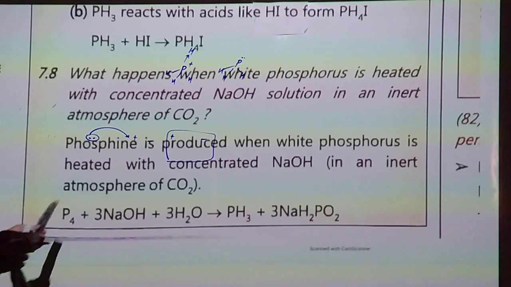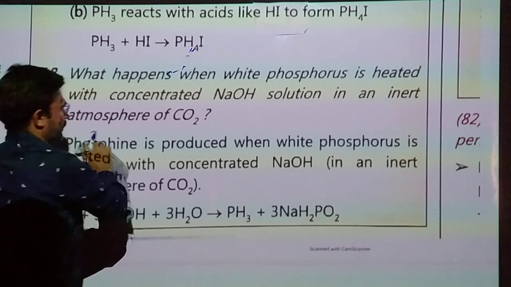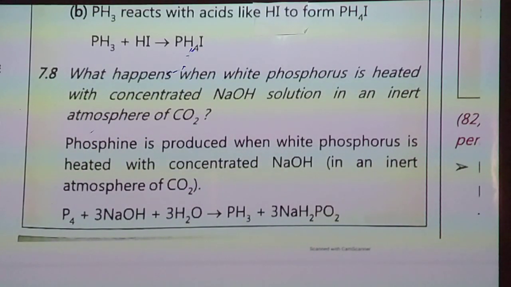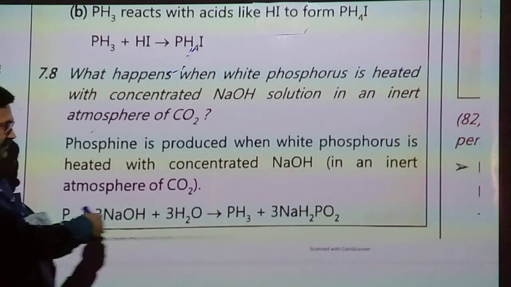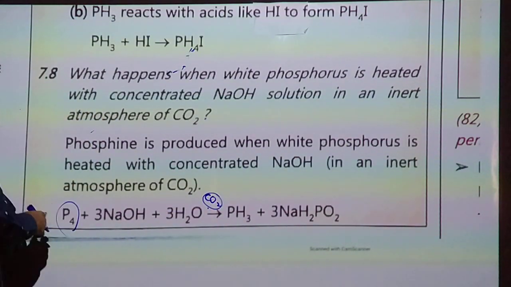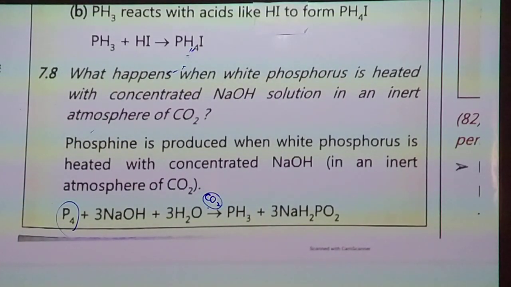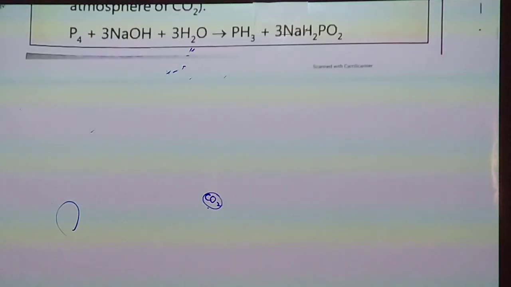What happens when white phosphorus is heated with a concentrated solution in an inert atmosphere of CO2? When white phosphorus is dissolved in aqueous sodium hydroxide in an inert atmosphere, in the absence of O2 (otherwise phosphorus would form oxide), it gives phosphine and sodium dihydrogen phosphide.